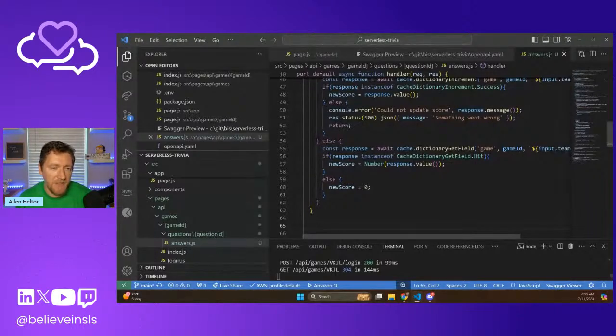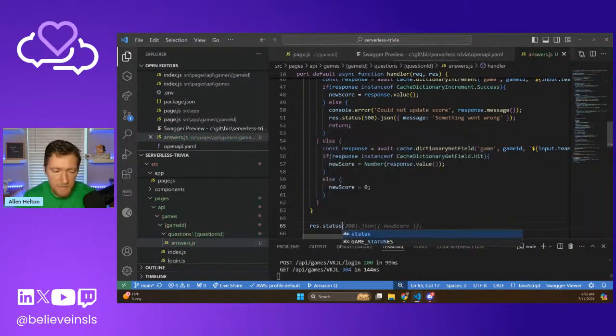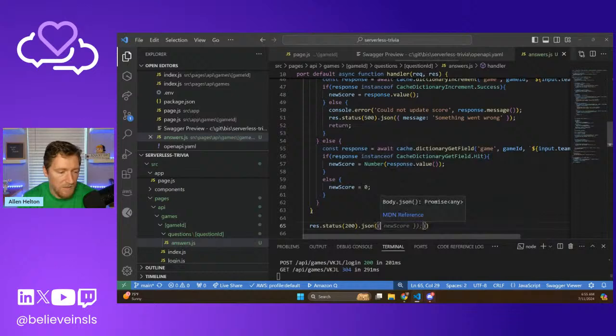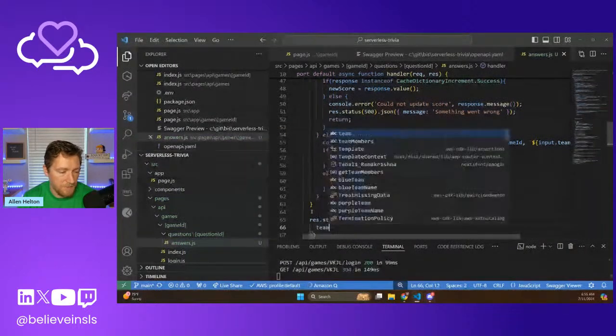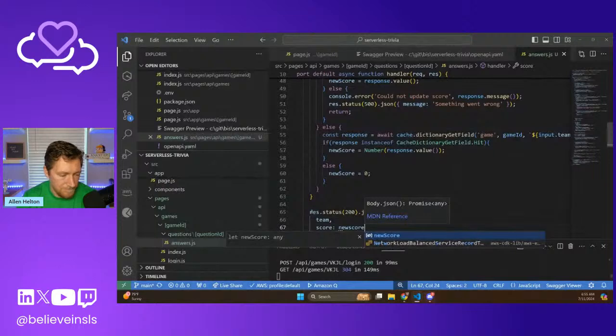Actually, we don't need to use topics for that. We can do request response. That's totally fine. So let's do status 200. Even though this is a post, we'll say it's 200, it was successful, JSON. And then we'll do team, and score is new score.